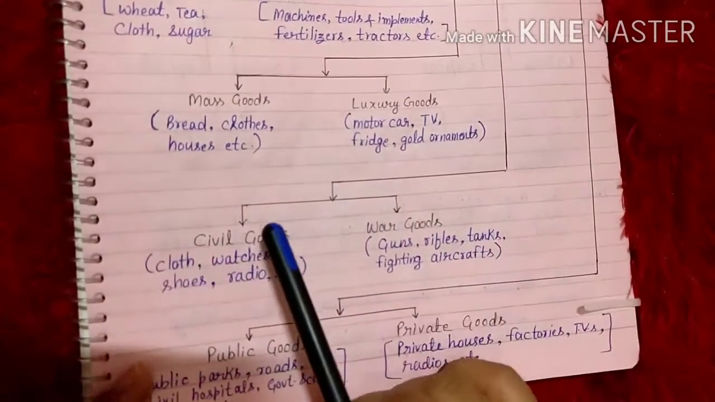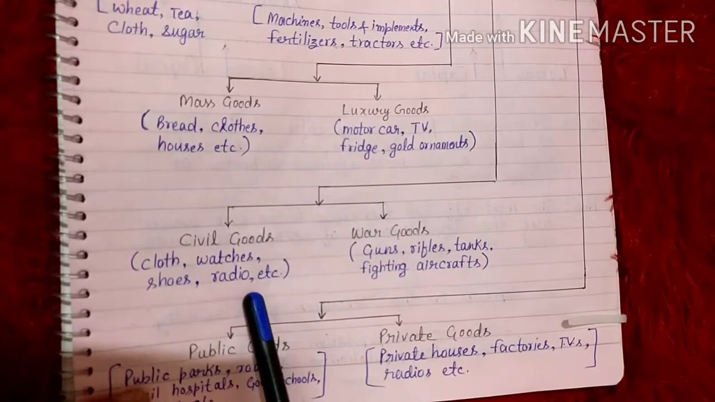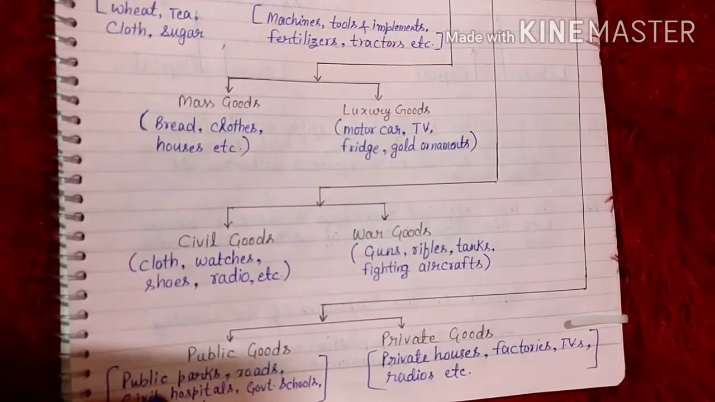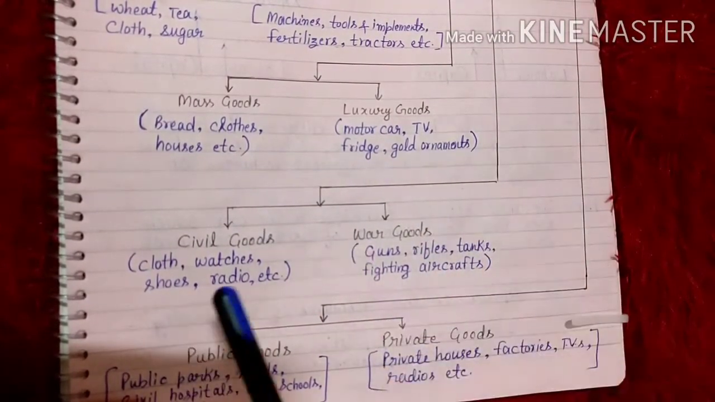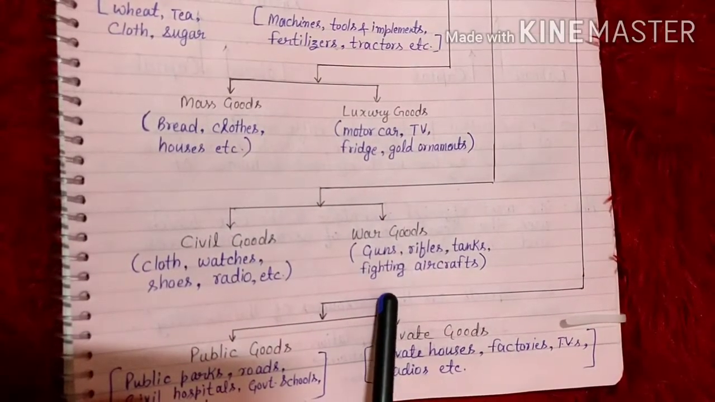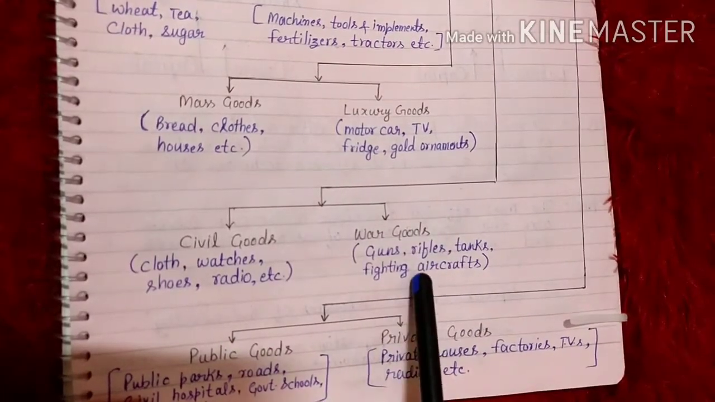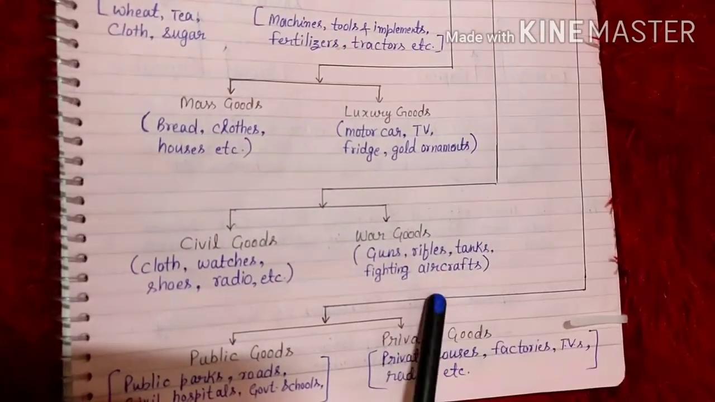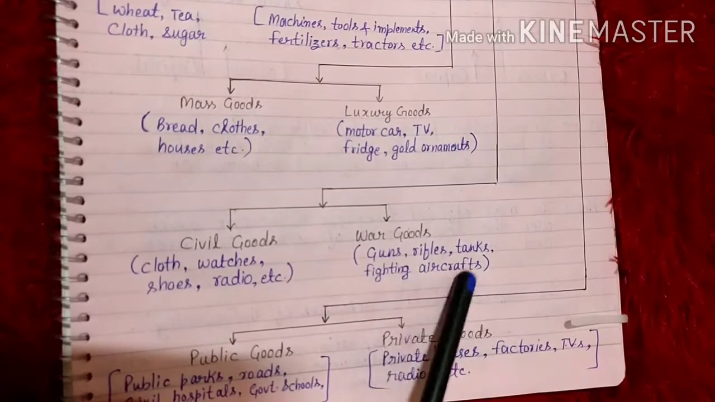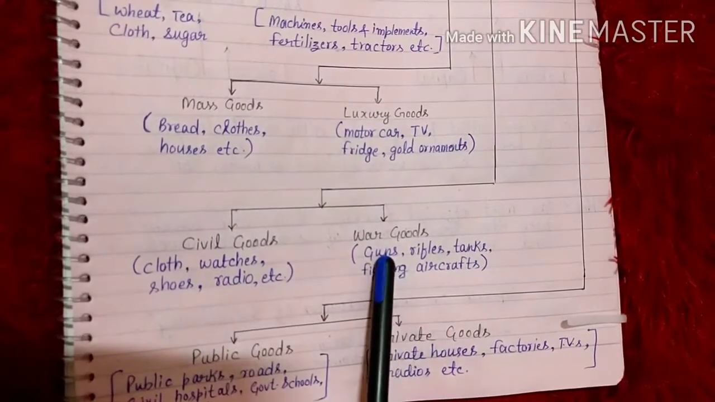Next, we should produce civil goods, or we should produce war goods. Civil goods like clothes, watches, shoes, radio are called civil goods. Then come war goods, like guns, rifles, tanks, fighting aircraft. Like you can see recently India has purchased some aircraft from Russia. So this is called war goods. So what should we produce? This is also a problem.